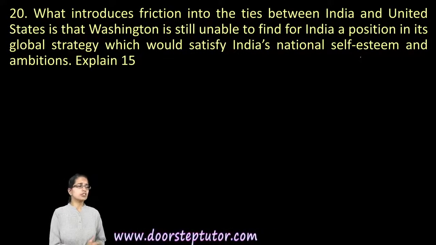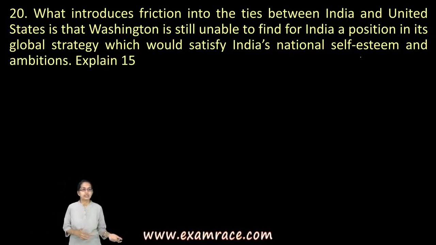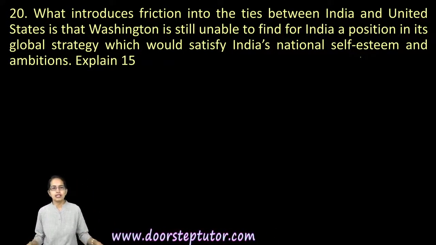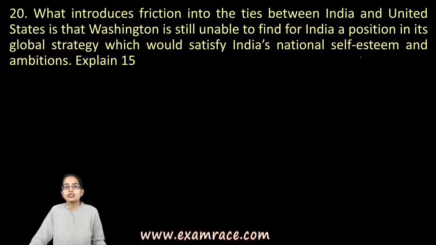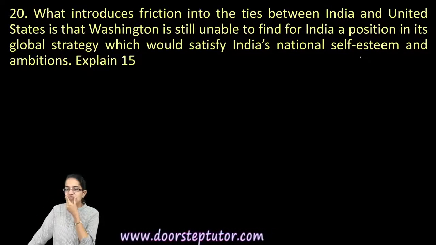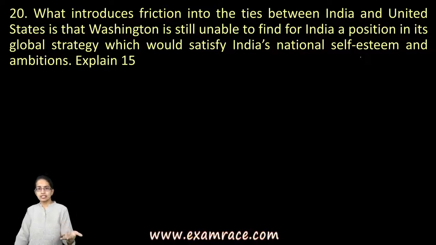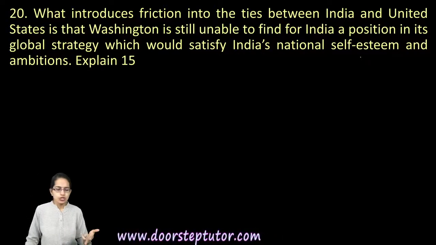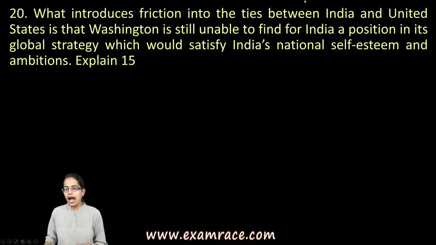The last question talks about what introduces friction into the ties between India and the US, that Washington is still unable to find for India a position in its global strategy that could satisfy India's self-esteem. Now, in this we would focus on various kinds of trade relations, economic ties, the export and import regime, focus on relations with Russia, Africa, West Asia, and so on.